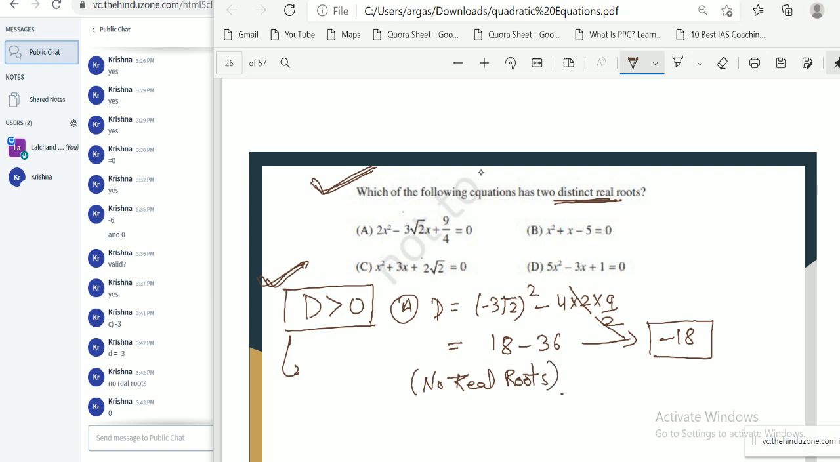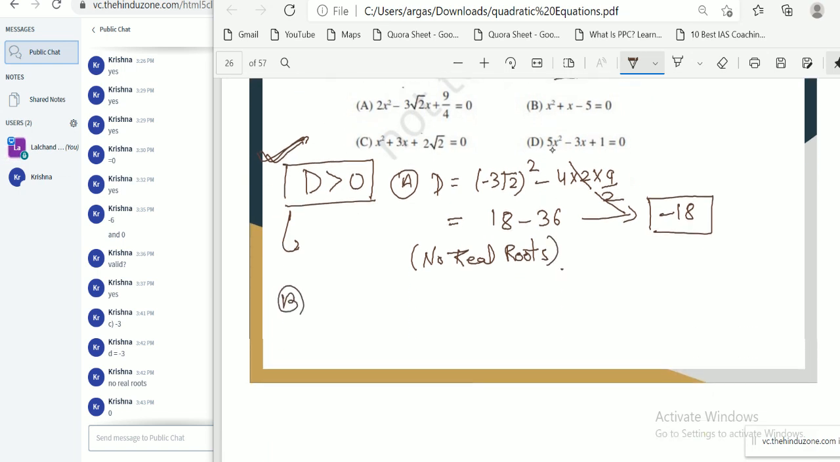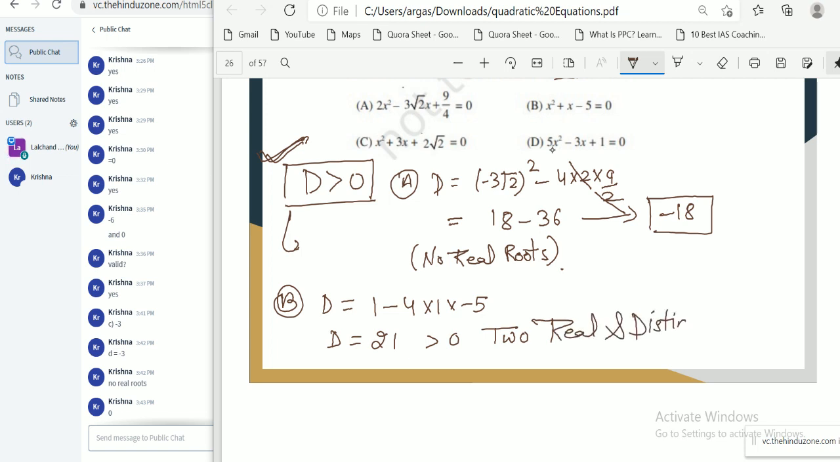Okay. For option B, our option B is D value 1 minus 4 into 1 into minus 5. Our D value is 21. So if D is greater than 0, that means two real and distinct root. Okay. So can you tell me now what kind of nature C equation?